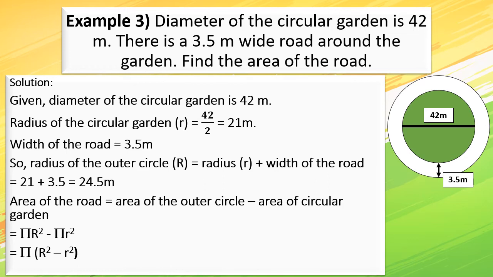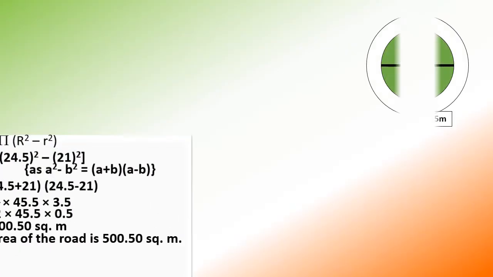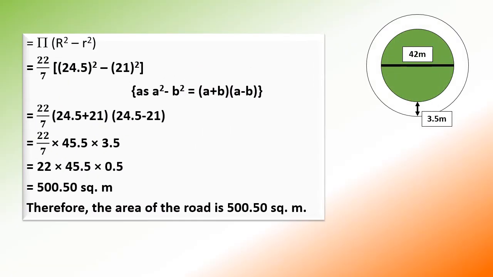Now we will write the formula in symbolic form. The area of a circle is pi r square. Here the outer circle is the larger one, so we will take capital R, and the other circle is smaller, so we will take small r. We will take pi common, so we form the equation: pi multiplied by capital R square minus small r square. Now we have got the formula, that is pi multiplied by capital R square minus small r square.